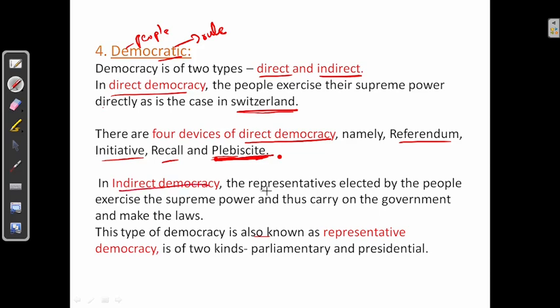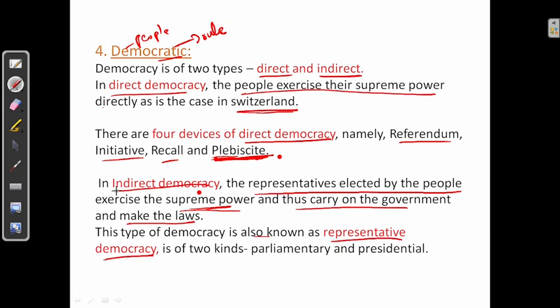Next, indirect democracy. The representatives elected by the people exercise the supreme power and thus carry on the government and make the laws. In direct democracy, people exercise the supreme power. In case of indirect democracy, the representatives elected by the people exercise the supreme power. Indirect democracy is also known as representative democracy. Again, this representative democracy is of two types, parliamentary and presidential.